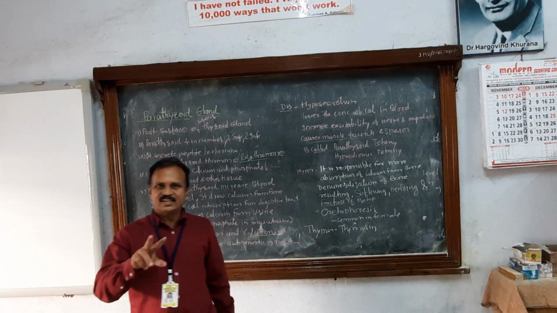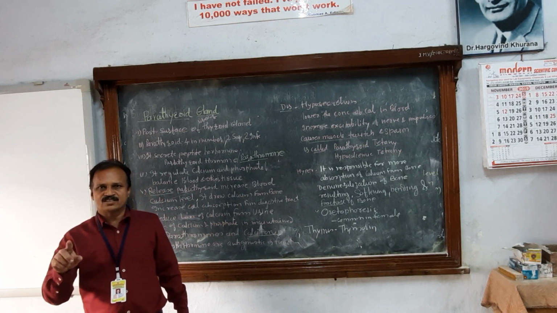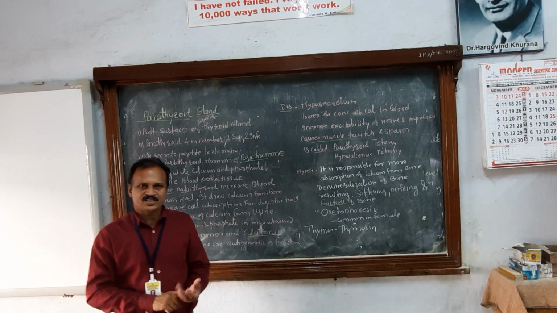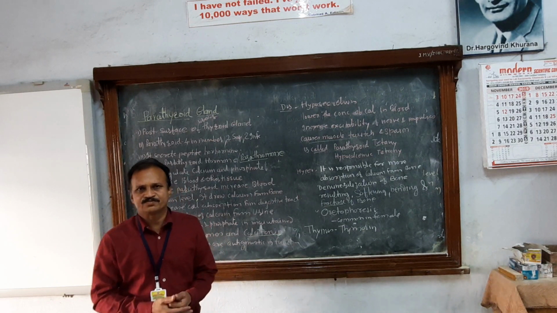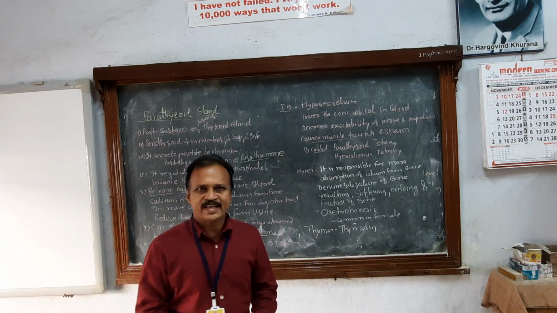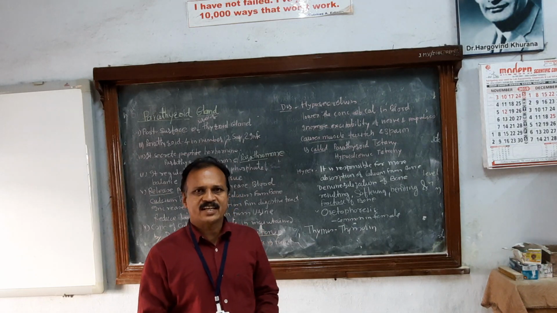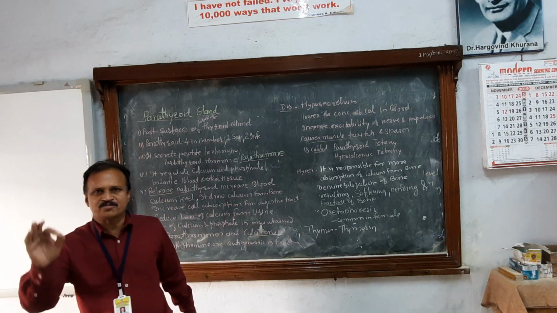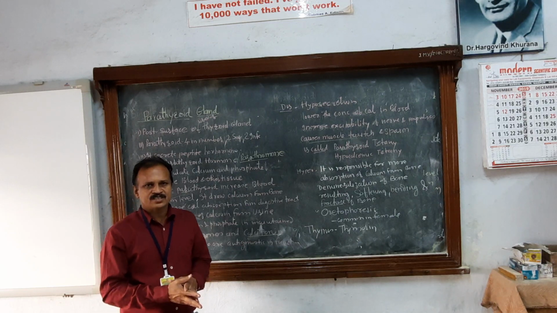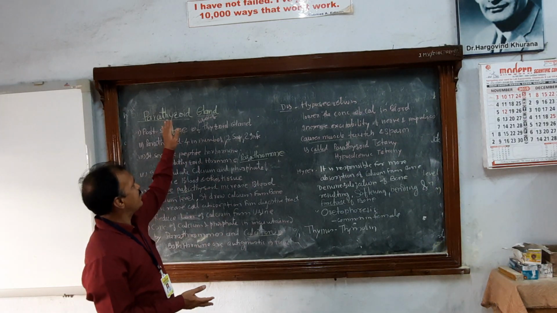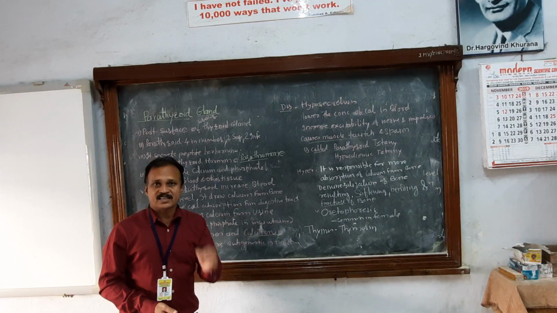You have seen in detail the functions and disorders of thyroxine, as well as calcitonin, which is secreted by the parafollicular cells of the thyroid gland. Today you have to discuss another gland, that is the parathyroid gland.